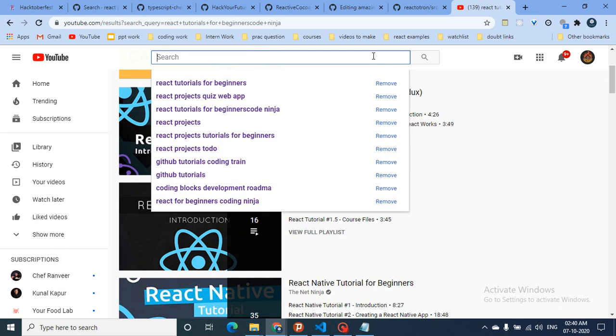Now there's also one more thing. If you want to go deep, if you want to do Android development, or understand how ML works, this is just a simple development project. But if you want to go into some other domains of development, you can check out the Coding Blocks development roadmap channel.